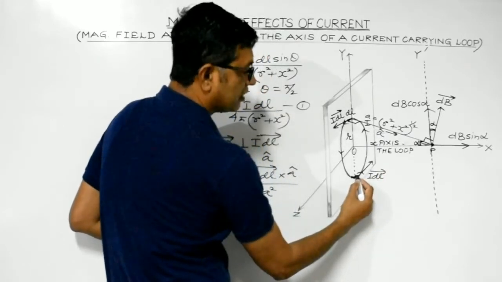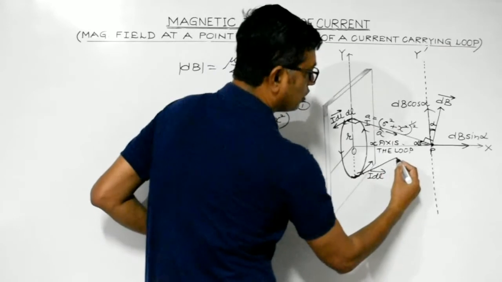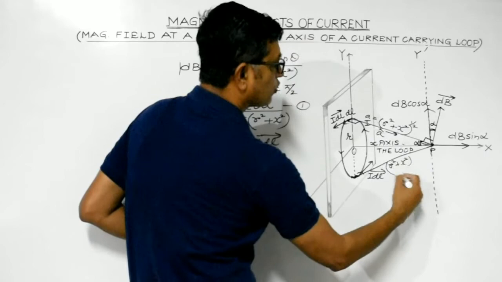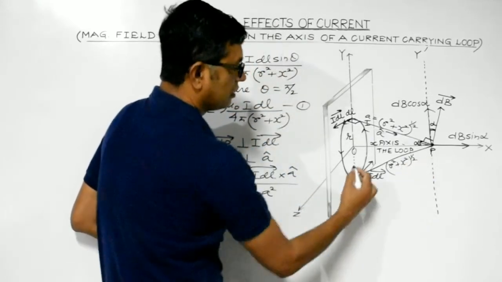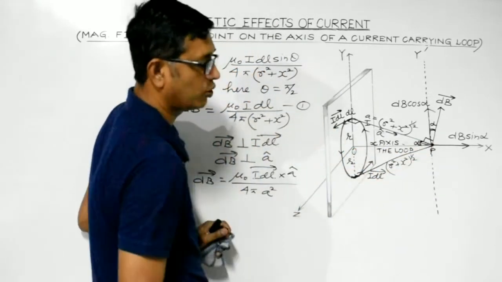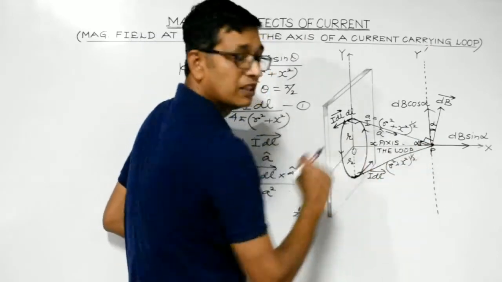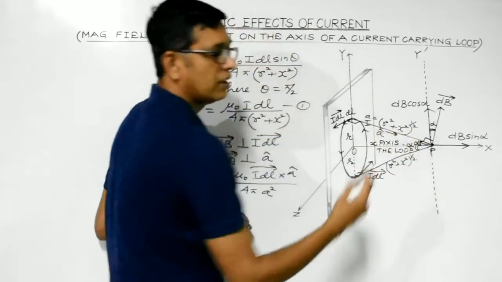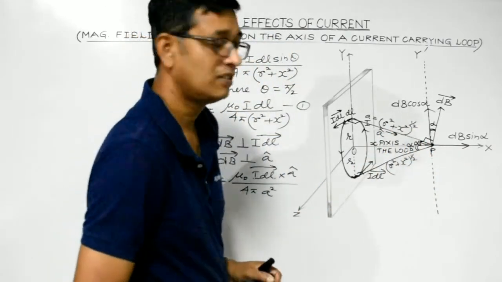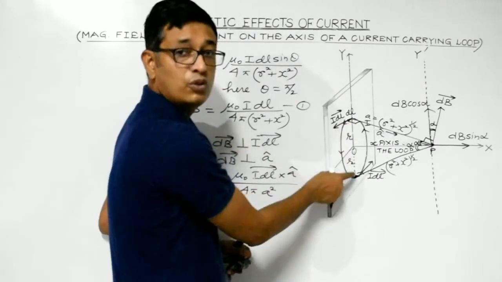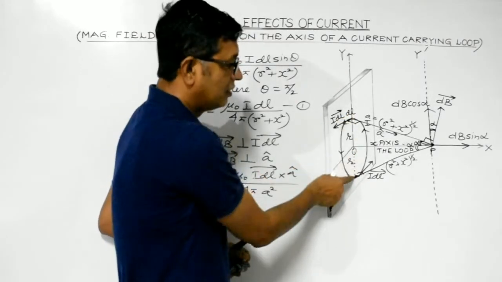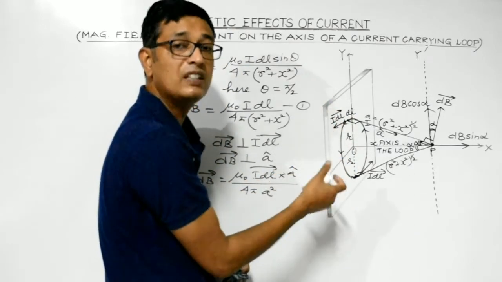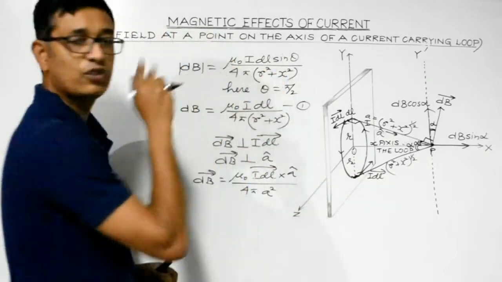Now, the distance of the center of this elementary portion to this observation point, due to the symmetry, again will be the same: square root of r square plus x square. This is r, this is x. Again by Pythagoras theorem you can easily determine this distance. This is alpha. So due to symmetry, this angle would also be equal to alpha. So what I mean to say is that the strength of the magnetic field due to the two corresponding symmetrical diametrically opposite elementary portions would be the same, each of magnitude this, right?